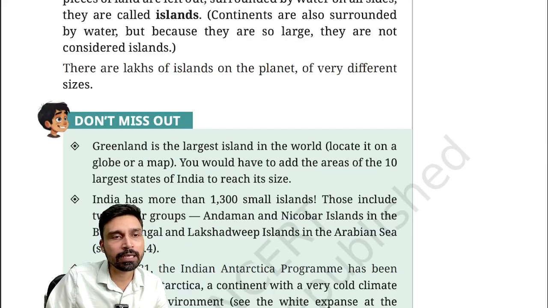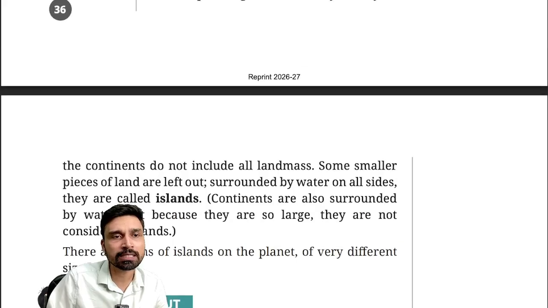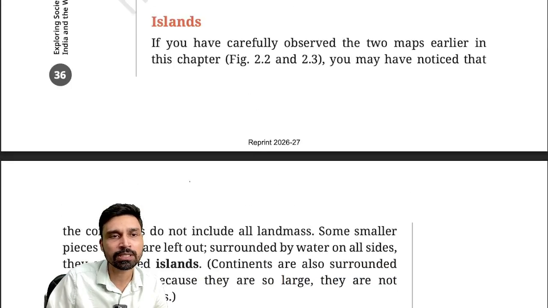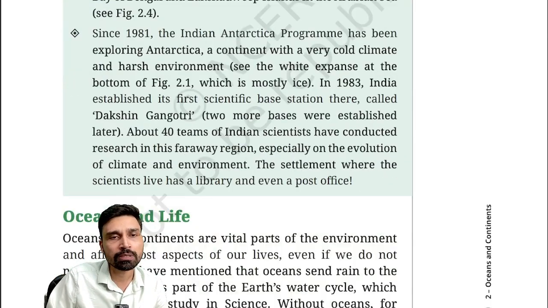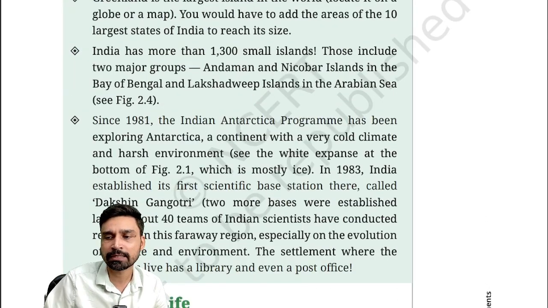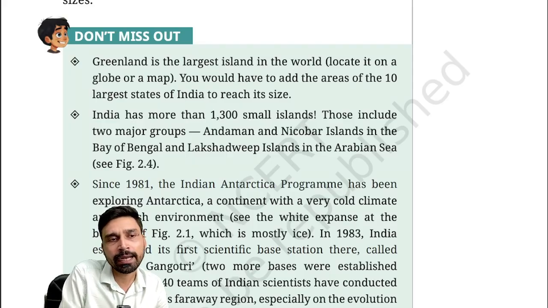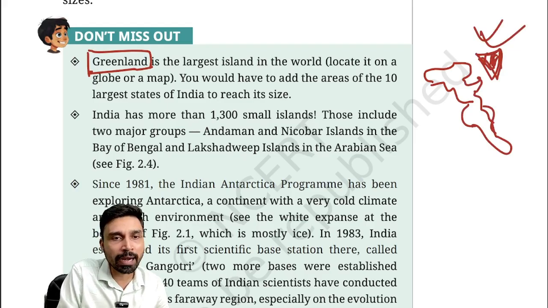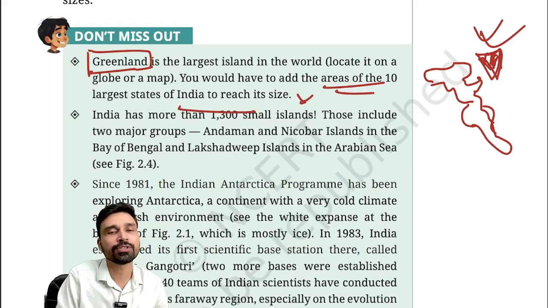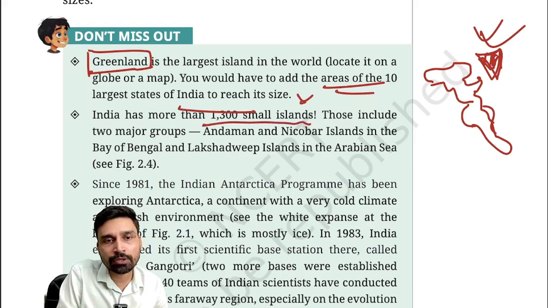Now we have certain land masses on the earth which we classify as islands. Islands are simply such land masses which are surrounded by water from all sides, surrounded by ocean from all sides. Some interesting facts are given here in the NCERTs. First, on the entire earth, Greenland is the largest island. Where is Greenland located? This is, for example, North America. This side you have South America, and nearby North America, on the eastern side, you will find this island, that is Greenland. You would have to add the areas of the 10 largest states of India to reach its size. India has more than 1,300 small islands.